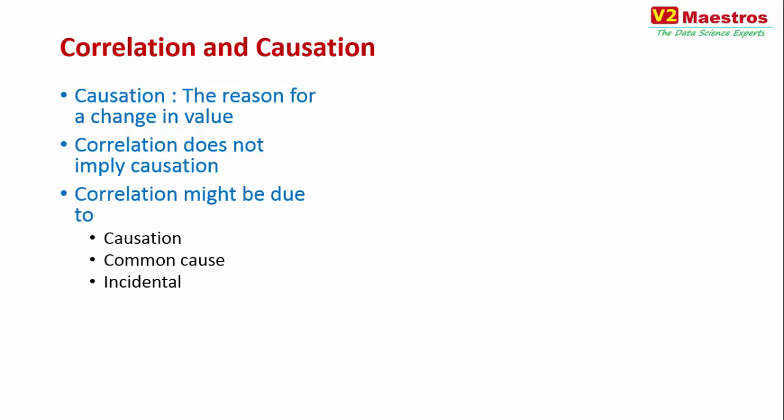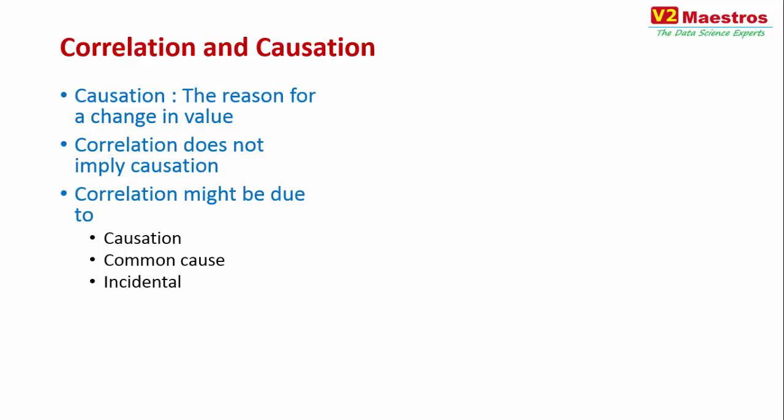So a correlation between two variables may be due to causation, or they may have a common cause, like dress size and cholesterol levels having a common cause like weight, or it can be purely incidental. There might be no reason. So whenever you see correlation between two variables, you have to figure out why they are correlated with each other. Is there a causation involved? Is there a common cause involved? Or are they purely incidental?